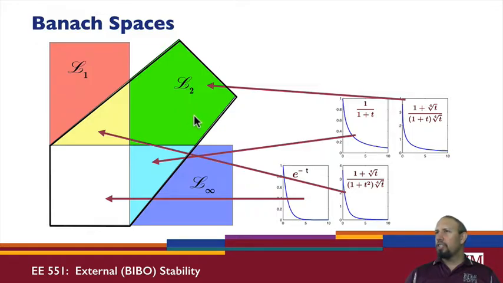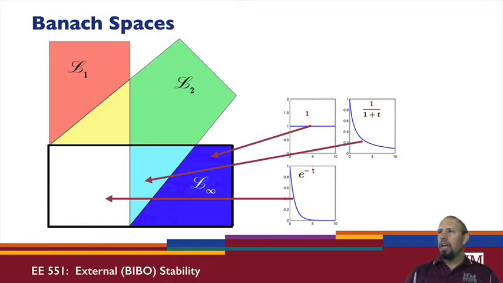Now looking at this space, I have 4 possibilities, and I have these different signals that are in these different places. Notice that I don't have any signals that are in L infinity and in L1 that are not in L2. That's kind of an interesting thing. Finally, looking at the L infinity spaces, here's a signal that's in L infinity, but not in L1 or in L2. This signal is in L infinity and L2, but not L1. And this signal is in all 3. So that's an example of the signal spaces and elements in those spaces.